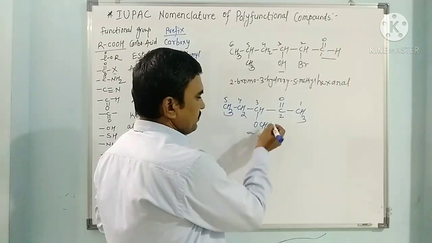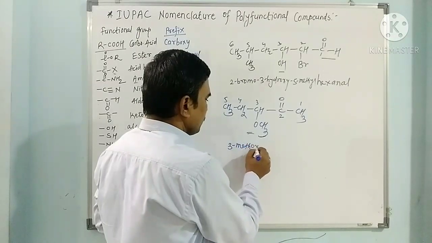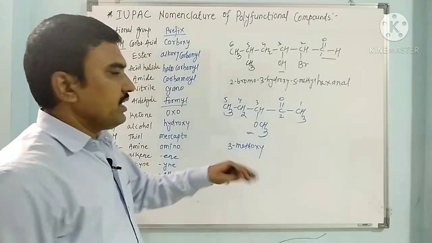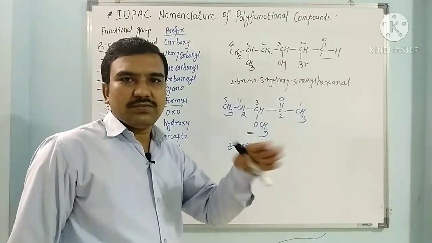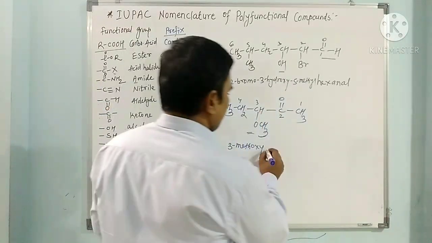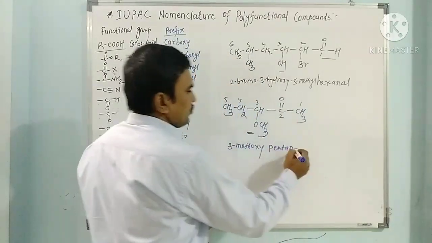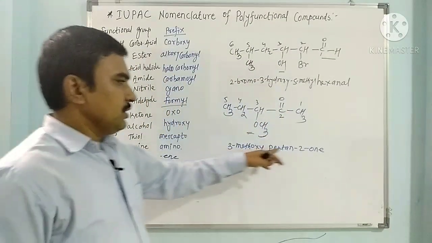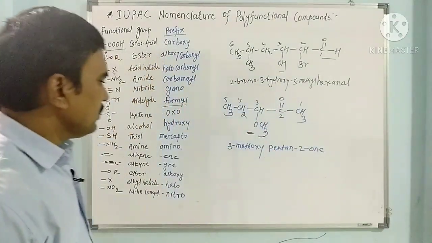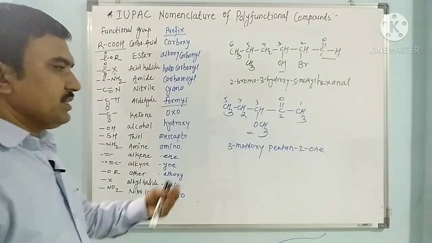CH3 is there, it is called methoxy, OCH3. So this is 3 methoxy. And how are ketones named? Alkanone, alkane 2-one. How many carbons? 5 carbons means it is pentane. So this is pentane 2-one or 2-pentanone. In this way we can name the various functional groups.